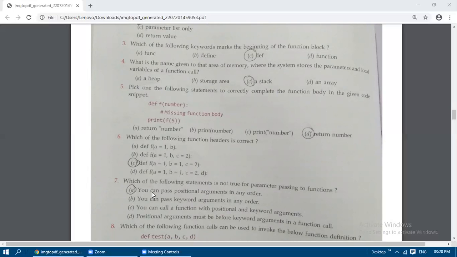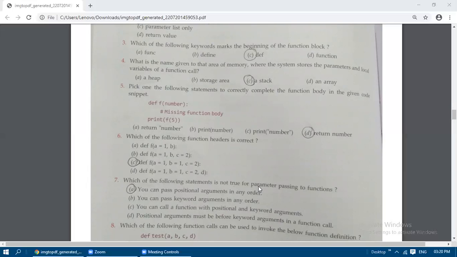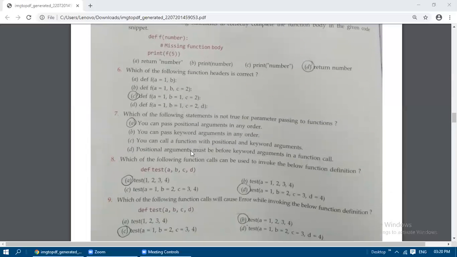And next one is, which of the following statements is not true for parameter passing to functions? You need to go through all the options.